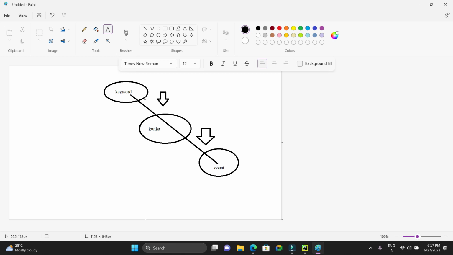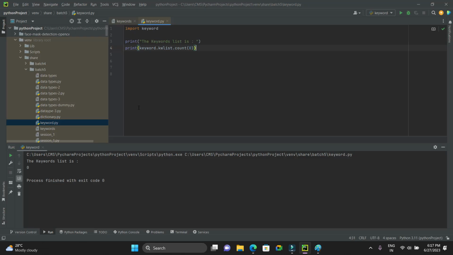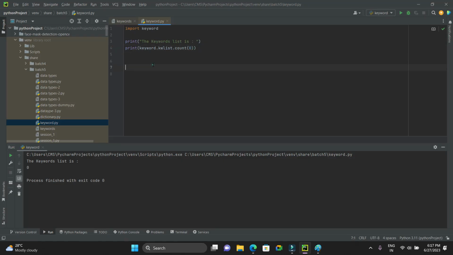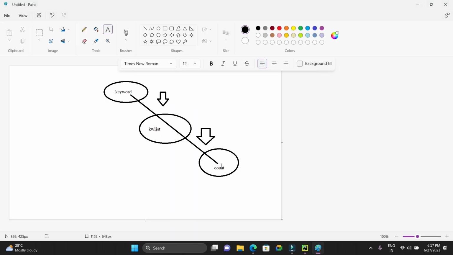If you want to access this count, you cannot access it directly with the reference of keyword. With the reference of kw list, then you can access count. How do we access? Using the dot operator: keyword dot kw list dot count. See here, same thing, right? Keyword dot kw list dot count, because you cannot access count directly. Are you getting it, guys?